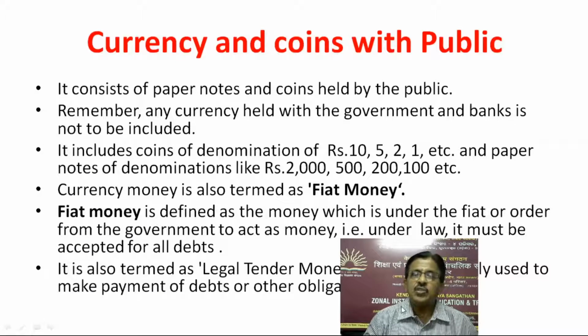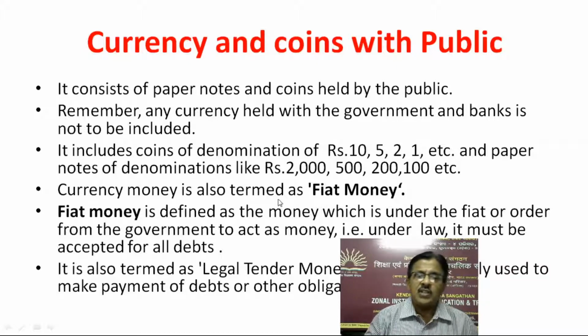Currency and coins with the public. It consists of paper notes and coins held by the public. Remember, any currency held with the government and banks is not to be included. It includes coins of denomination of rupees 10, 5, 2, 1, etc. and paper notes of denominations like rupees 2000, 500, 200 and 100, etc.